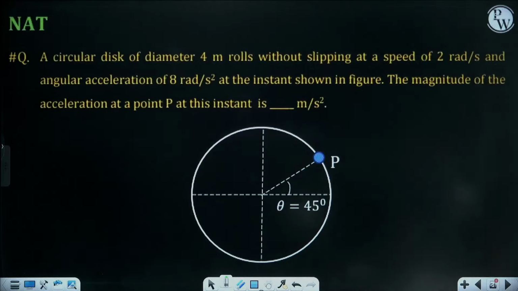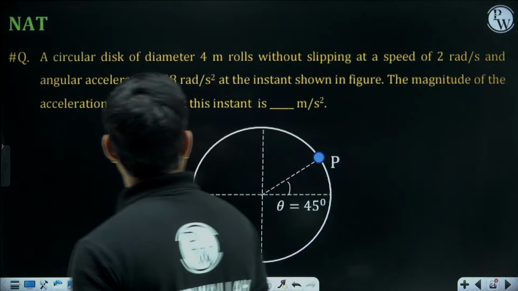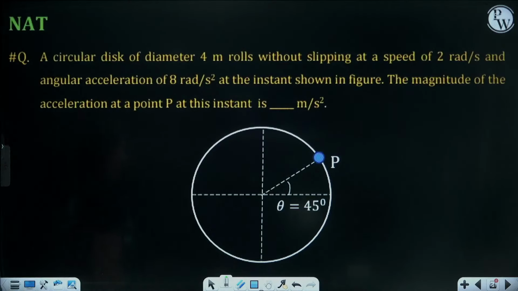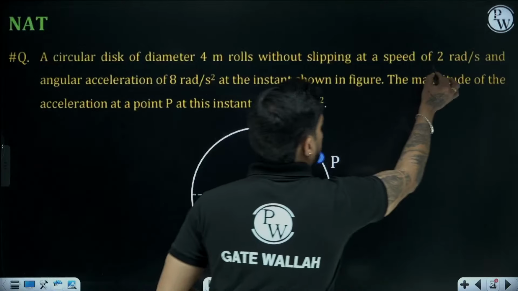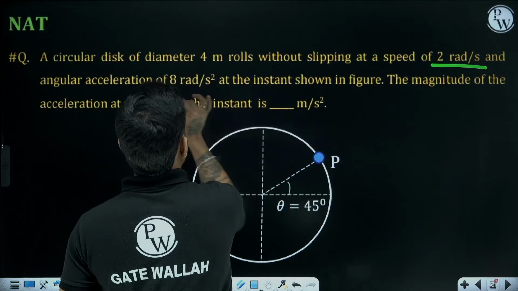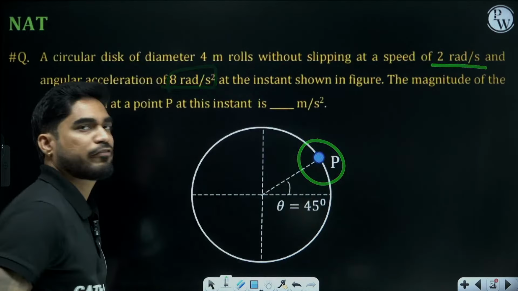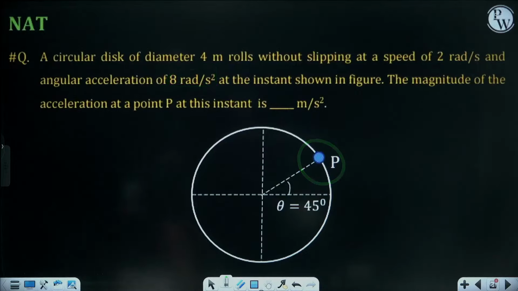Magnitude of acceleration of P at this instant is. So at this particular instant, we know omega, we know alpha, we need to find linear acceleration of P. How do we find linear acceleration?